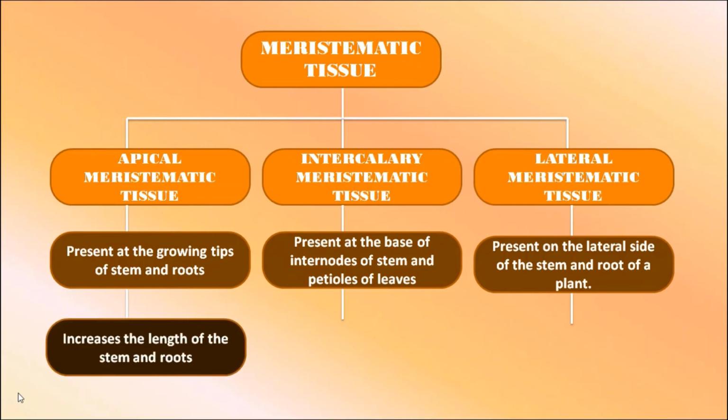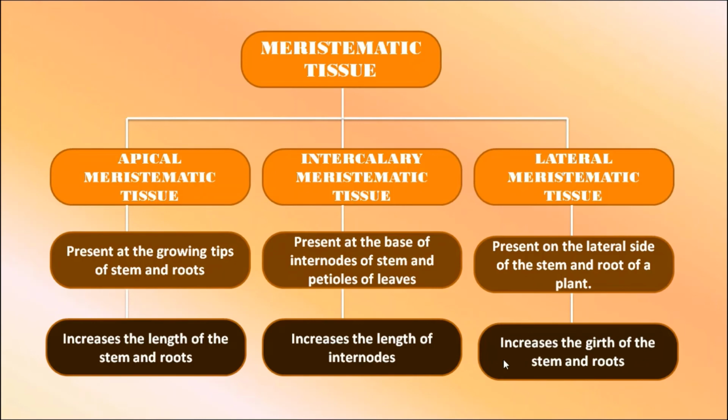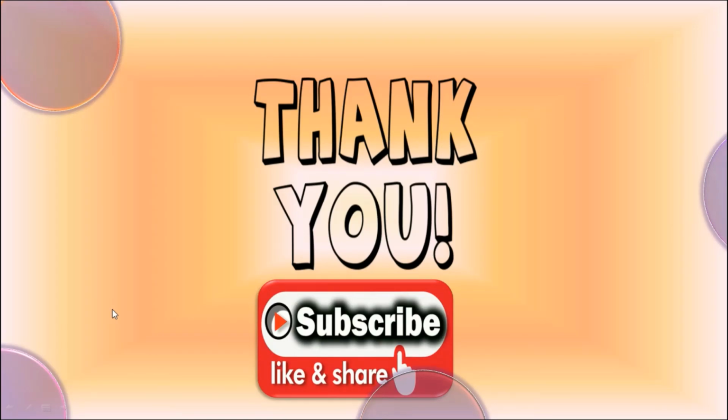Apical meristematic tissue is responsible for increasing the length of the stem and root, whereas intercalary meristem is responsible for increasing the length of the internodes, or we can say it is responsible for longitudinal growth of the plant. Lateral meristematic tissue increases the girth or width of the stem and roots, or we can say it provides horizontal growth to the plant. So, that's all for now.